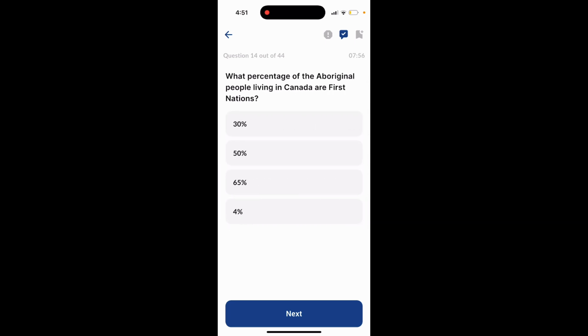Question 14. What percentage of the Aboriginal people living in Canada are First Nations? 30%, 50%, 65%, or 4%? The answer is 65%. Question 15. Most of the Francophones live in Quebec. Is that true or false? That is true.